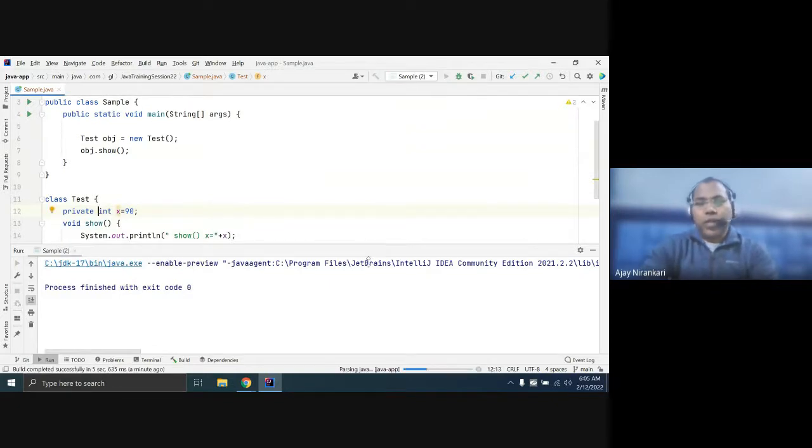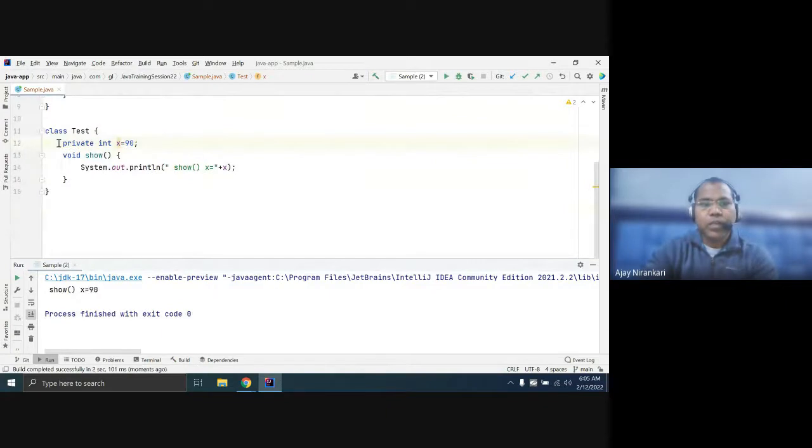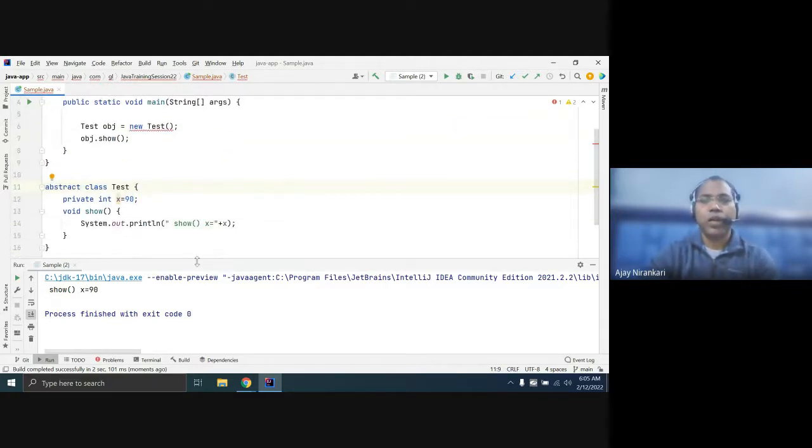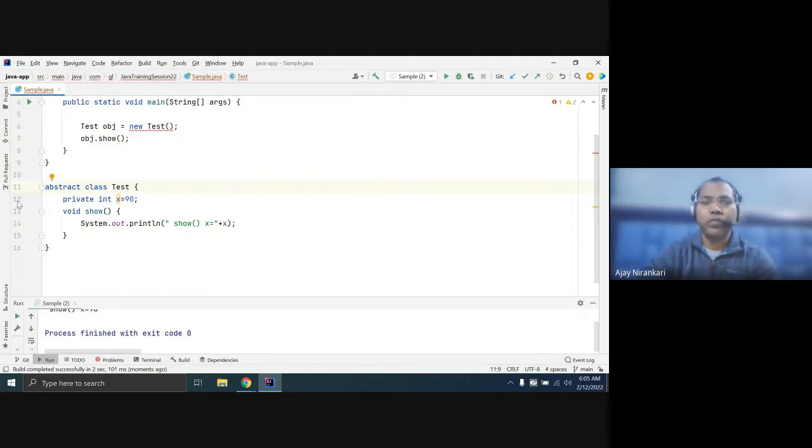Sometimes you notice in this class we have an option. If you write any class as abstract, using the abstract keyword, the compiler enforces that you cannot create the object. If your class is a normal or concrete class, you can create the object. But when you write a class as abstract, you no longer have that option. You cannot create an object of this Test class with the new keyword.